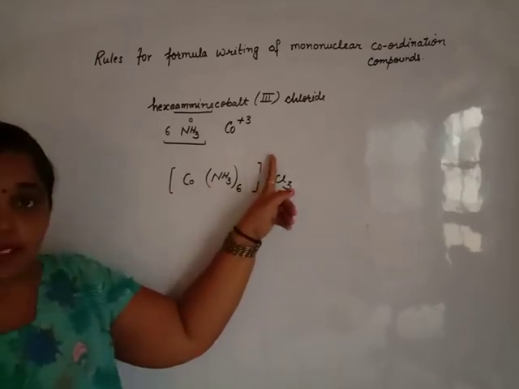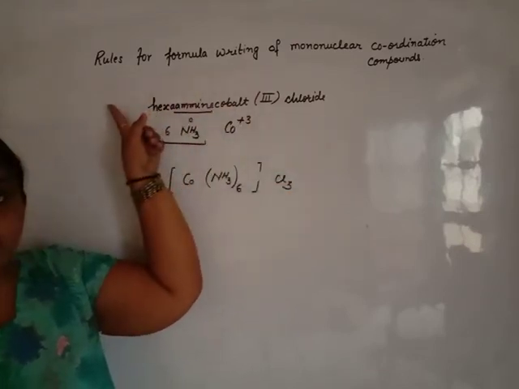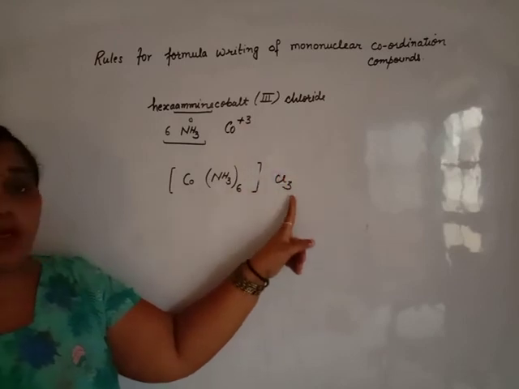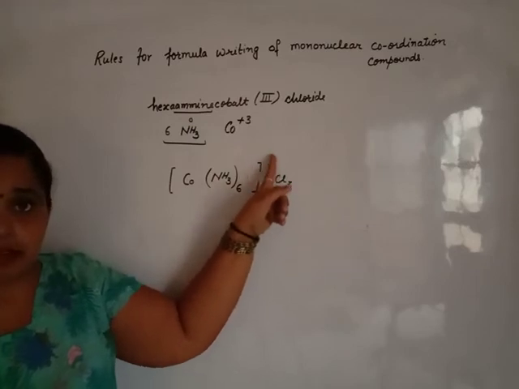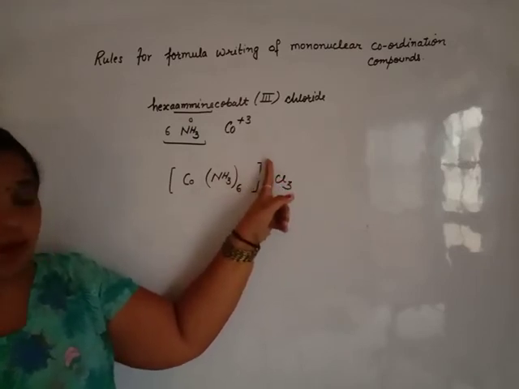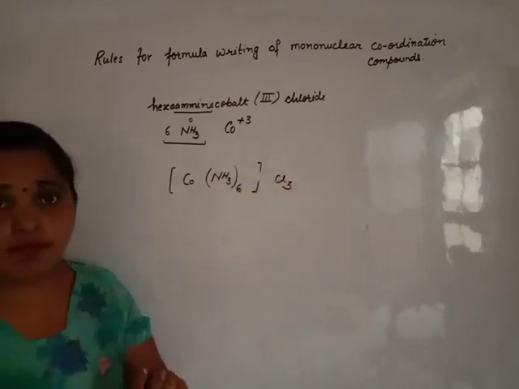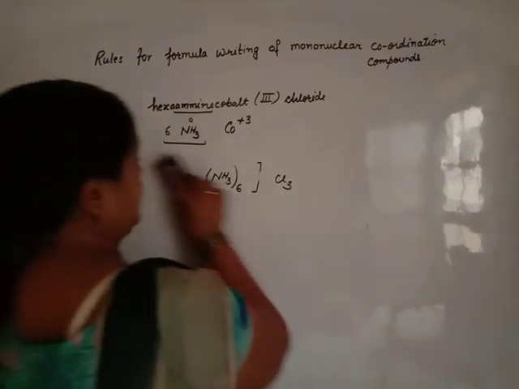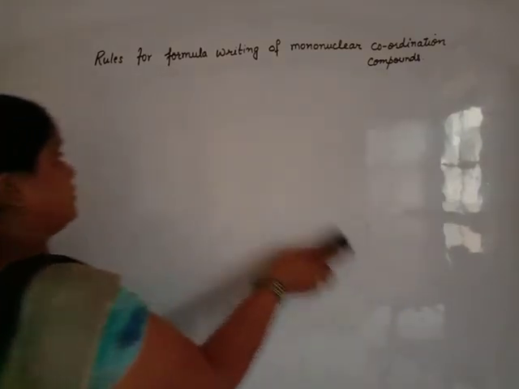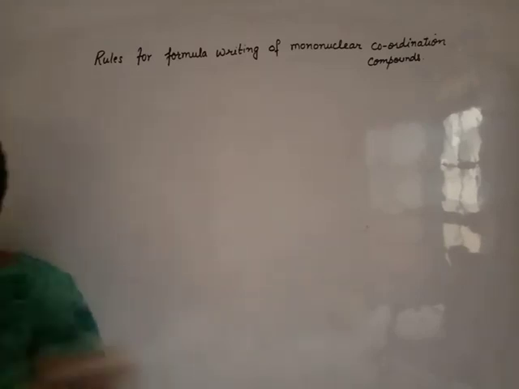Now calculate the charge by putting x. If a counter ion is there, then the number of counter ions must be calculated to balance the charge. That means the charge becomes neutralized here. Here the charge is +3. We apply -3. The charge is neutralized. There is another kind of complex that consists of 2 or more kinds of ligands.